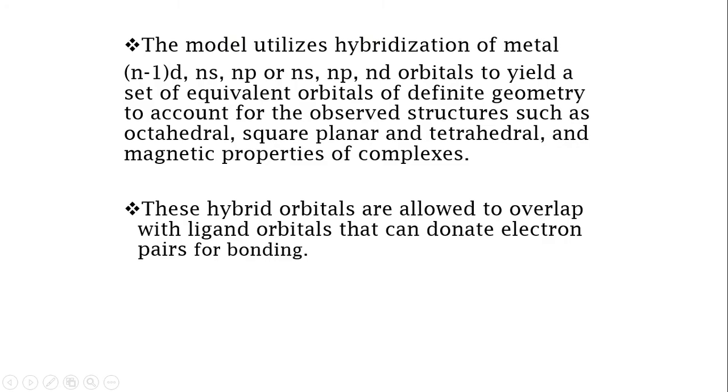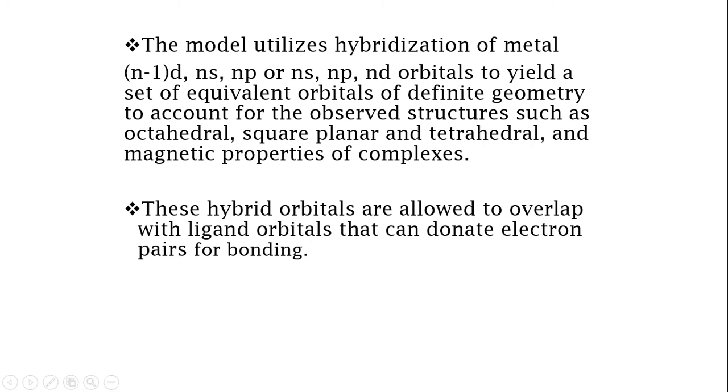This model utilizes the hybridization of the metal. Hybridization can be possible among the orbitals (n-1)d, ns, np, this is one set, or ns, np and nd orbitals, this is the other set. These are the two hybridization sets which can be utilized by the metal.